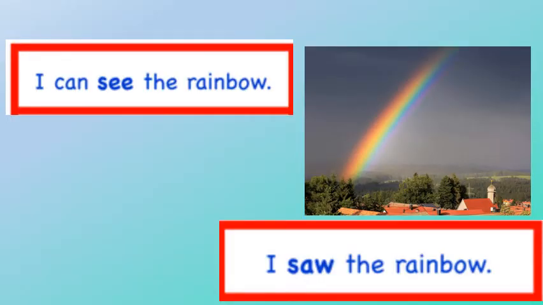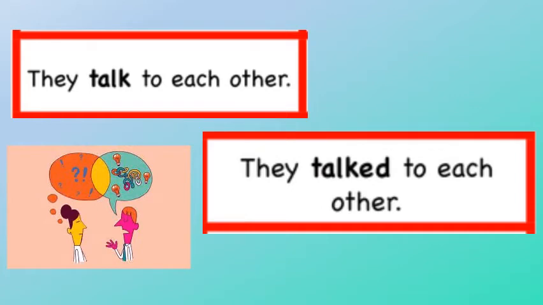Let's look at some sentences together. They're written in the present tense and we're going to discover the past tense. I can see the rainbow. I saw the rainbow. And there we see our verbs change. See turns to saw. Again, you can see the verb highlighted and bold in the sentences. They talk to each other becomes they talked to each other.